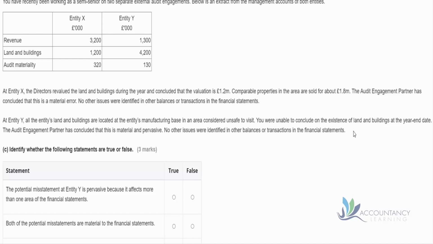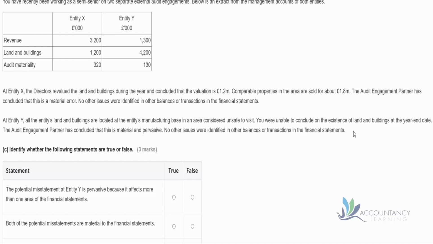The potential misstatement at Entity Y is pervasive because it affects more than one area of the financial statements. Well, what does pervasive mean? There are three meanings of pervasive. The first meaning is that it affects everything in the financial statements, so every single number is wrong. The second meaning is that it only affects a couple of areas. It's got to be a couple of areas, hasn't it? Because of debits and credits, there must be two areas that are wrong. But those areas are so big that they effectively dominate the whole of the financial statements.